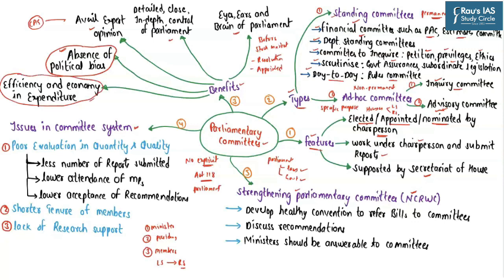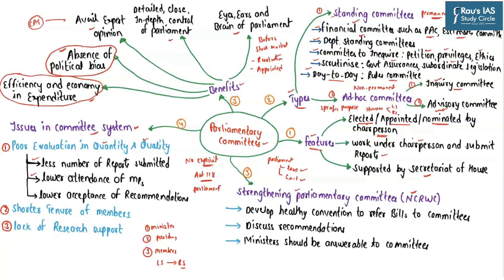Now, in spite of these benefits, even today the parliamentary committees are facing a number of issues. The first problem with respect to parliamentary committees has been the poor quantity and poor quality of work done by them. In order to understand the poor quantity of work, we can look into the number of reports submitted by them as well as the attendance of MPs in these parliamentary committees.